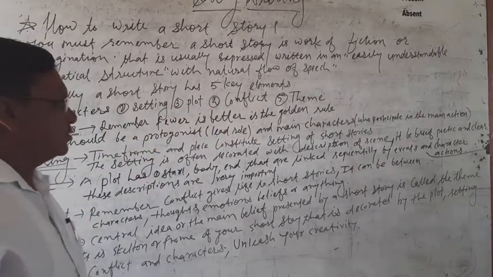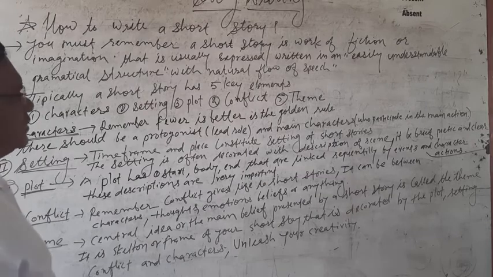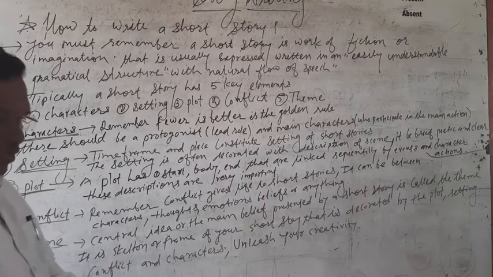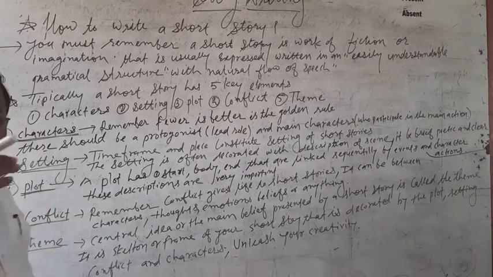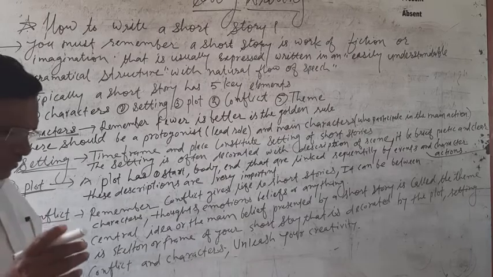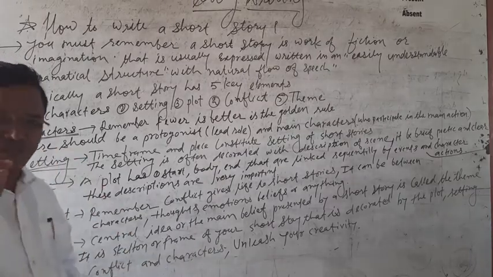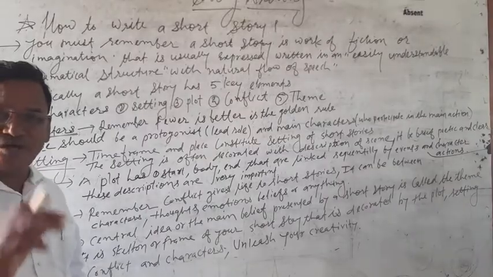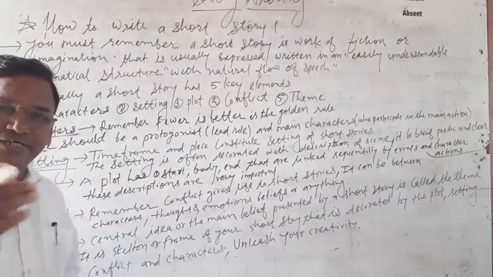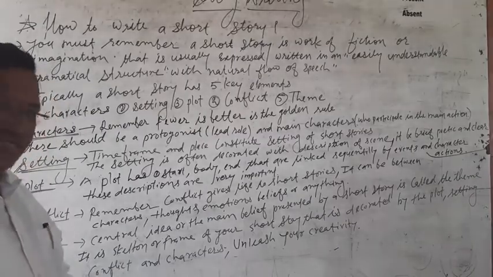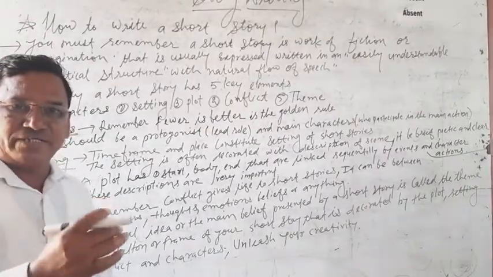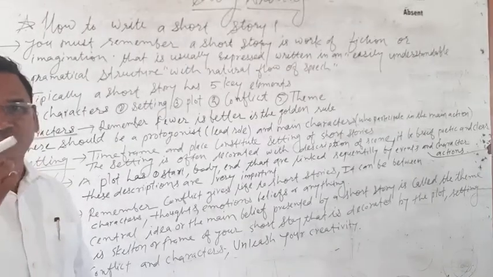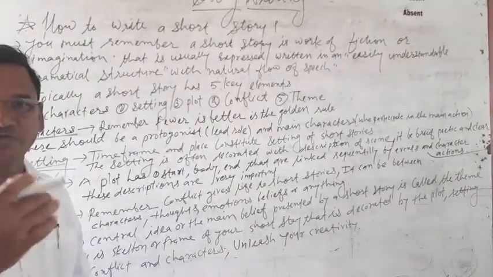So you have to cover these 5 elements to get the 5 marks. Your story must have a natural flow of speech, and the beginning of the story must be good. The vocabulary and grammar must be appropriate, with points in logical order, because you have only the points, the hints, and you have to imagine, use logic, and then write the story. And at the end, the conclusion of the story, because you will get 1 mark for the conclusion.